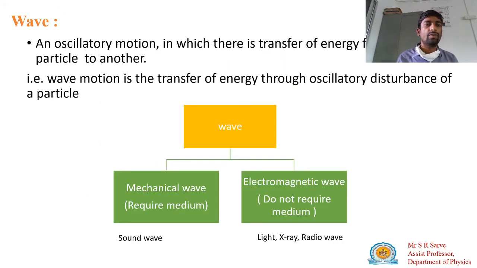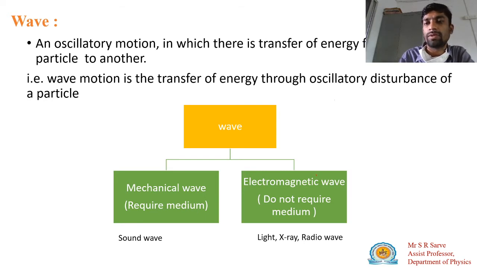First, we'll learn what a wave is. So what is a wave? A wave is an oscillatory disturbance in which there is a transfer of energy from one particle to another particle. So what is wave motion? Wave motion means, if I consider the energy, suppose this is a wave, so this one is the wave motion.